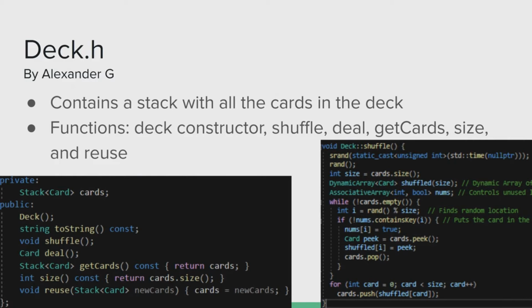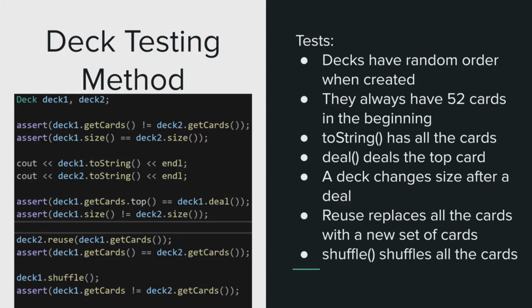The deck header file contains a stack of all the cards in the deck, the constructor, and the functions shuffle, deal, get card size, and reuse, with shuffle being the most complicated one to code. For the tests, I made sure that each created deck had a random order for the cards. They all contained 52 cards at the beginning.